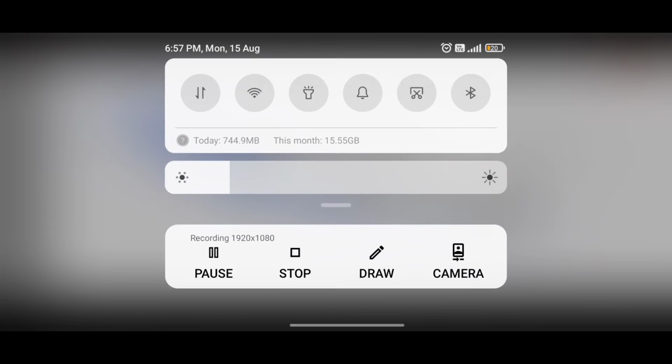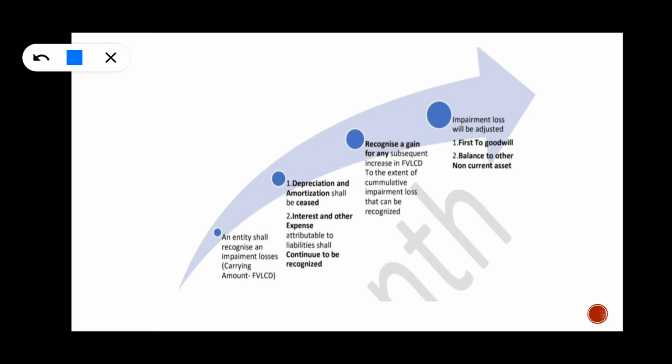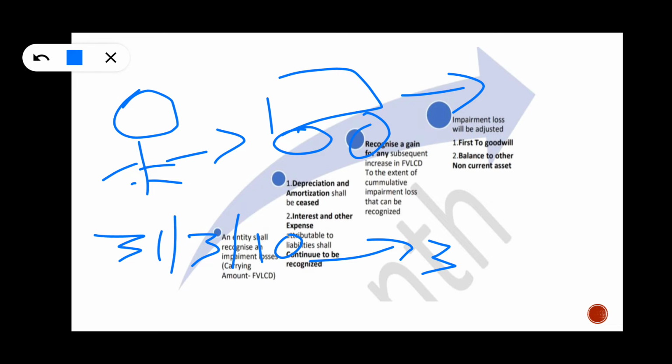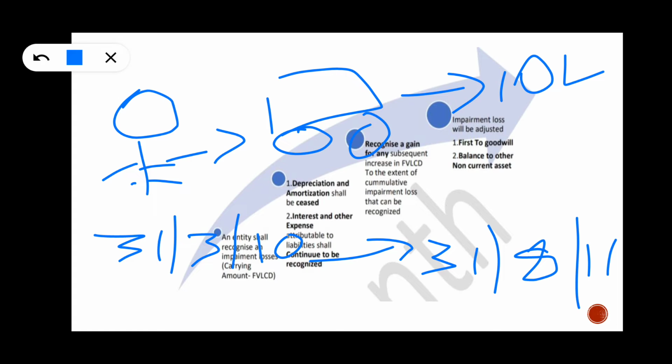This is some clarification. And third, see, an asset: he revalued it. He bought it on 31st August 2010 and revalued it on 31st August 2011, and the revaluation gain he got is 10 lakhs.